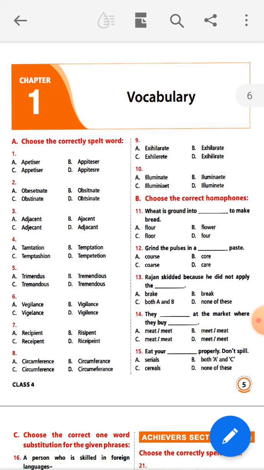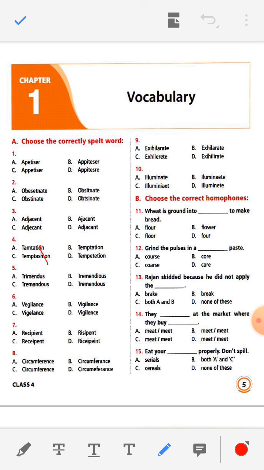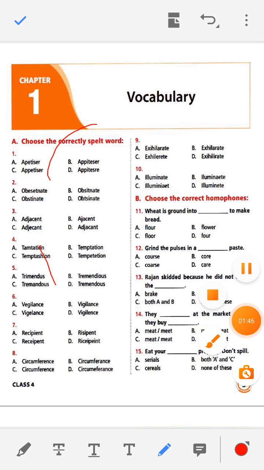You see, in question number 1, four words are there, and the pronunciation is appetizer. A is APETISER, B is APPITISER, C is APPETISER and D is APPITESRE.